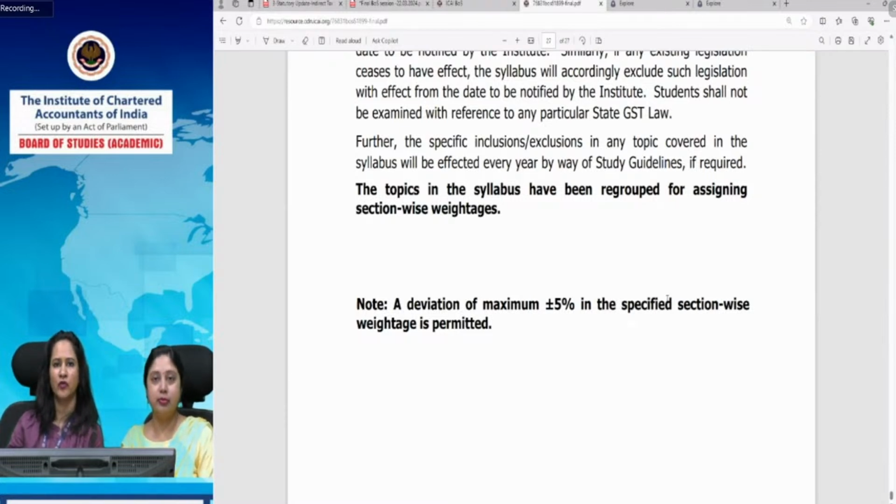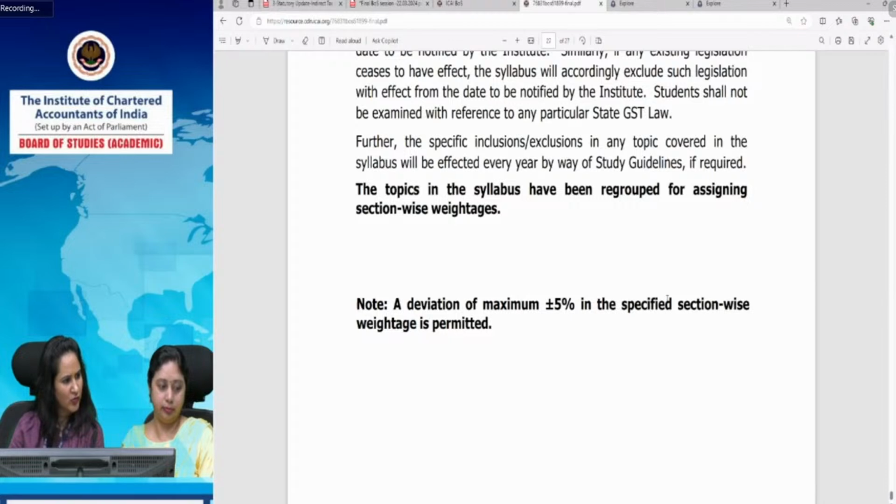And now we will go through the study guidelines. Only the topics which are given in the study guidelines have been excluded from the syllabus. So please do not have any sort of misconceptions. Whatever is given in the study material, along with the statutory updates, everything is applicable for you for the May 2024 examination. If anything is excluded from the syllabus, that will be covered in the study guidelines, which we will take up.